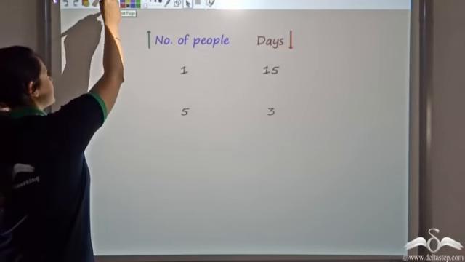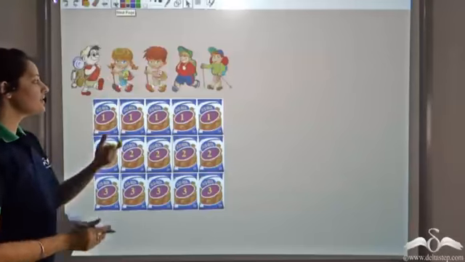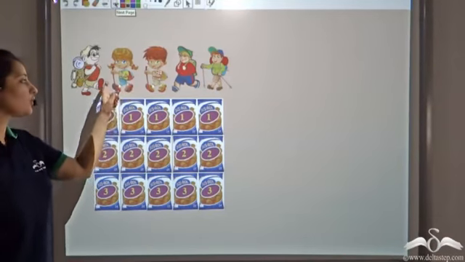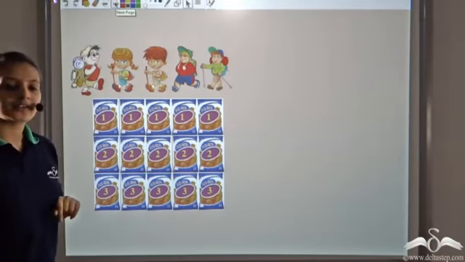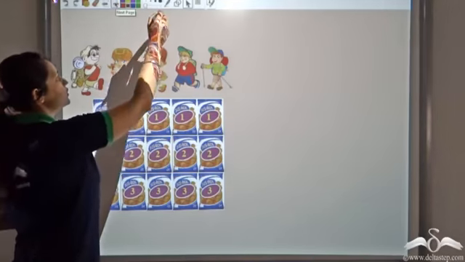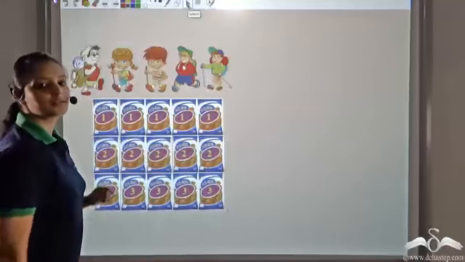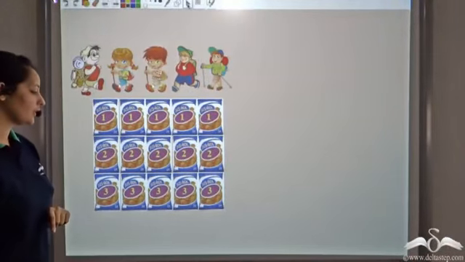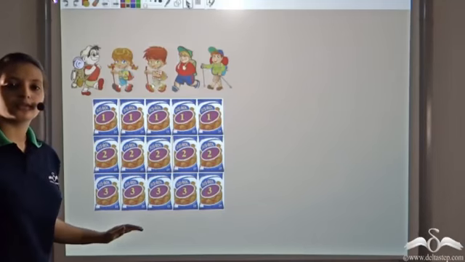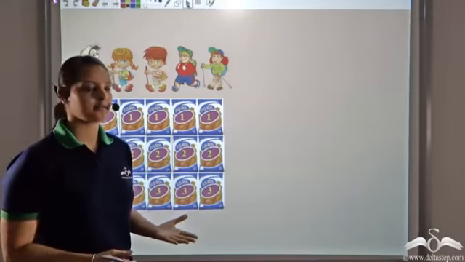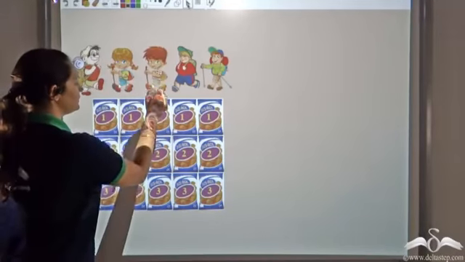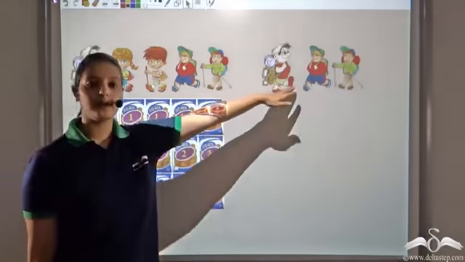Now let's see. What happens is that this little girl falls ill. So her brother also had to withdraw from the trek. So now they were left with only 3 people. Both of them had to leave. So now we have just 3 people who are going for the trek, and we have that same food. Now how many days would this food last? Let's see. We have these 3 people.